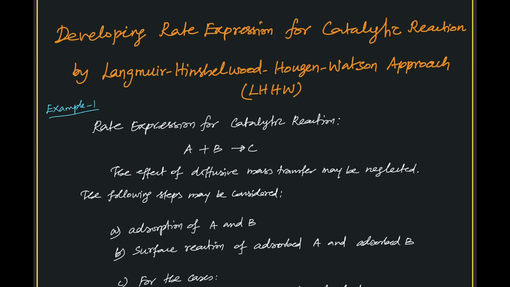This problem is about developing a rate expression for a catalytic reaction by the Langmuir-Hinshelwood-Hougen-Watson approach. It is also called LHHW modeling. The problem is developing a rate expression for a catalytic reaction, which is A plus B giving rise to C by an irreversible chemical reaction. The effect of diffusive mass transfer may be neglected.